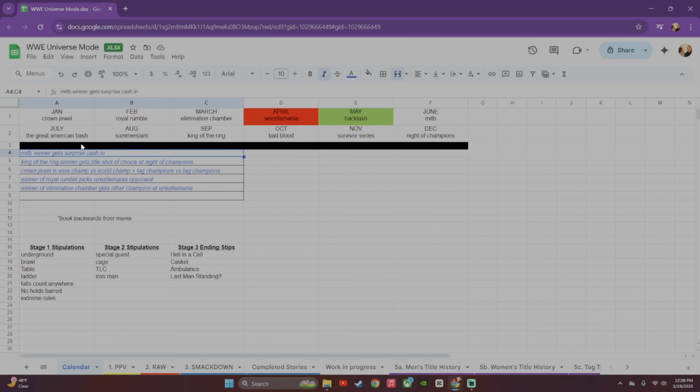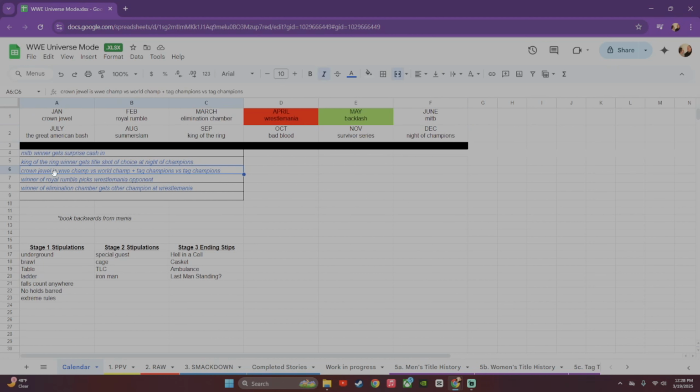And I also added here, basically, these are guarantees, or like what happens in what situation. For example, Money in the Bank winner gets a surprise cash-in. I put King of the Ring winner gets title shot of choice at Night of Champions. So in September, I get my King of the Ring winner and I build that story so they can take on the champion at Night of Champions.